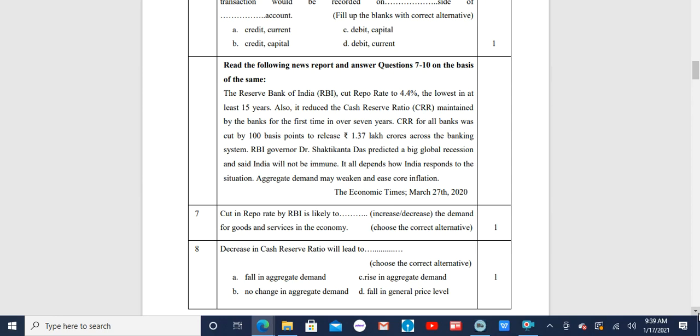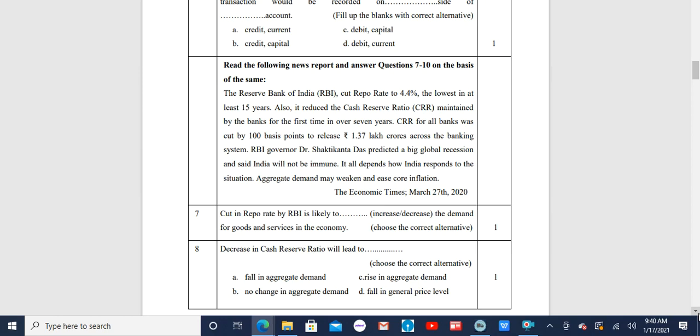Shaktikant Das predicted a big global recession and said India will not be immune. It all depends upon how India responds to the situation. Aggregate demand may weaken and ease core inflation. So this is a report that was published in the Economic Times on 27th March 2020. On the basis of this report, the following questions have been framed.